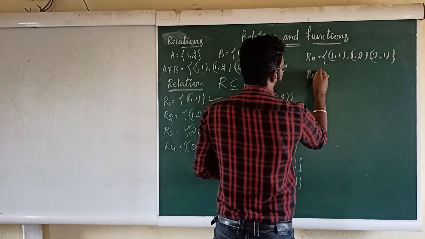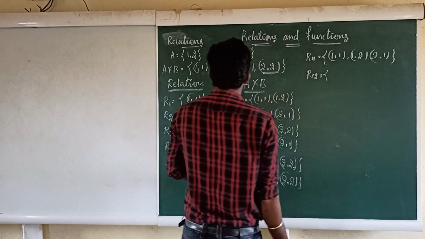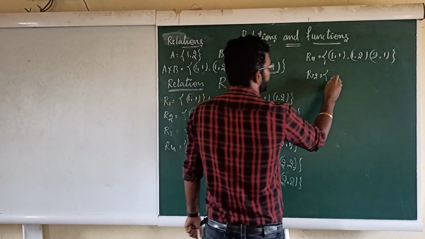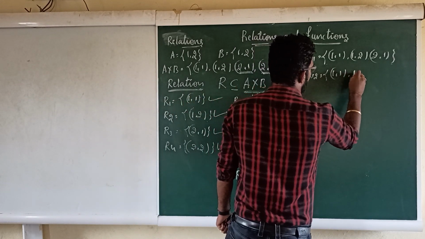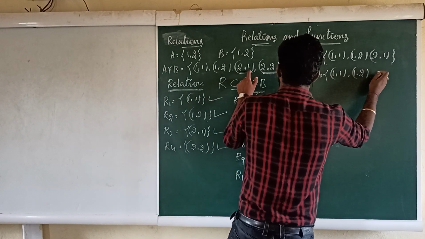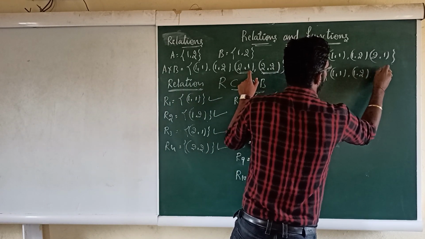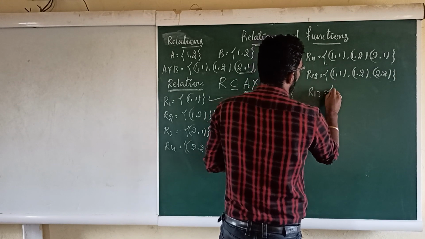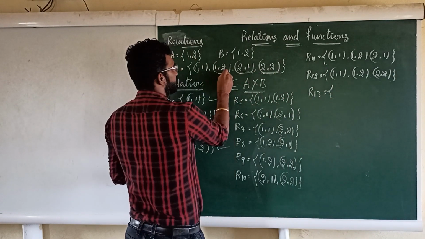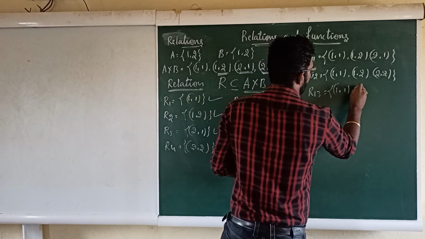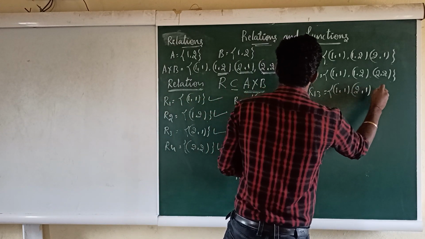Next is the 12th relation, R12. How are we going to write it? Leave out the second one and write the remaining 3: (1,1) and (1,2), and then (2,2). So this is R12. Then R13: leave out this one and write the remaining: (1,1), (2,1), and the next one.